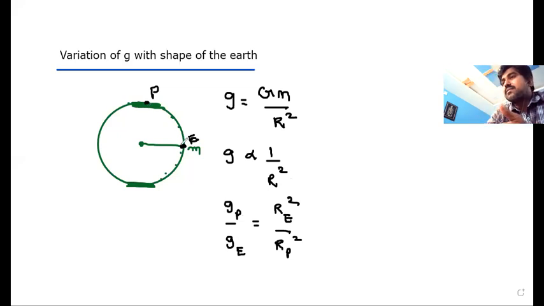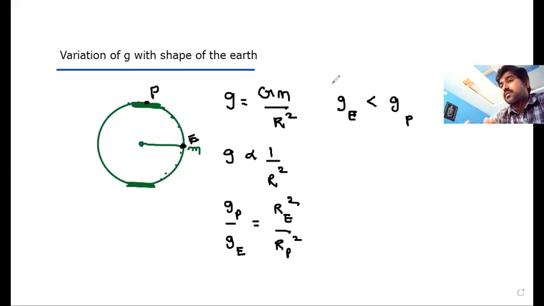Since the radius is more at the equator, g value will be less at the equator. So g value at the equator is always less than g value at the pole. We can write this relation just based on the shape of the Earth.